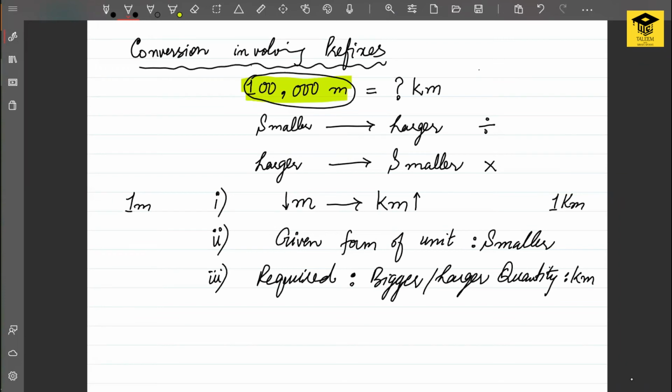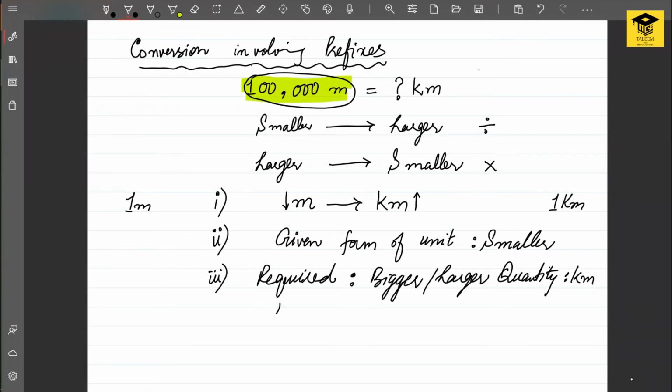The first thing is we need to compare the two units, which one is smaller and which one is bigger. Secondly, we need to find what we are provided with. If we are given the smaller quantity, we need to realize it. And if we are given the larger quantity, we need to note that also. Thirdly, when we have found out what is given to us, then we need to find what is required from us.